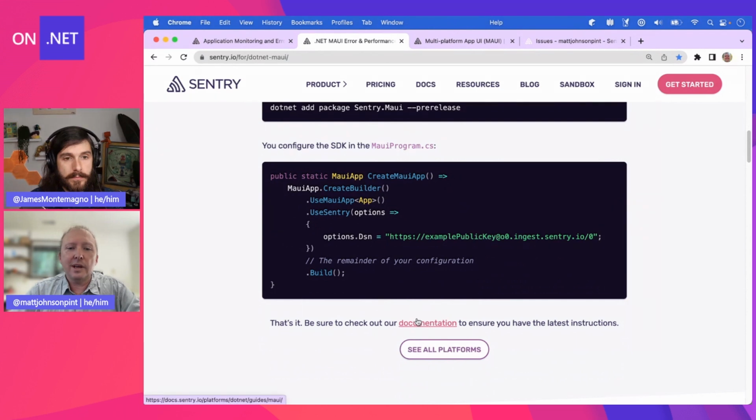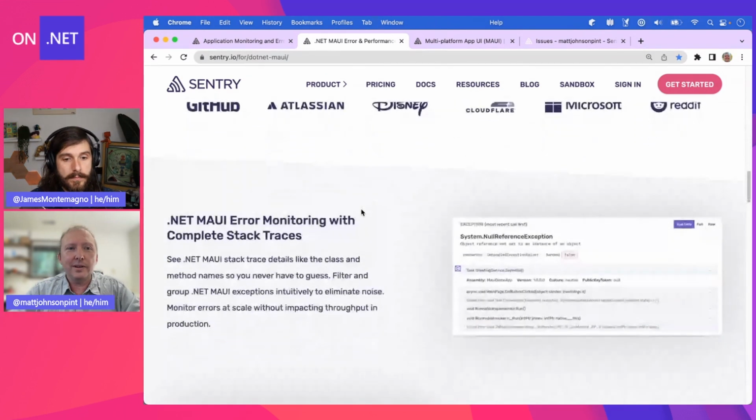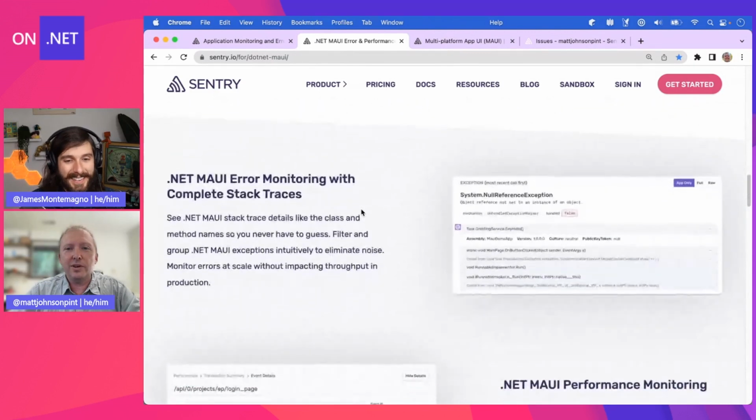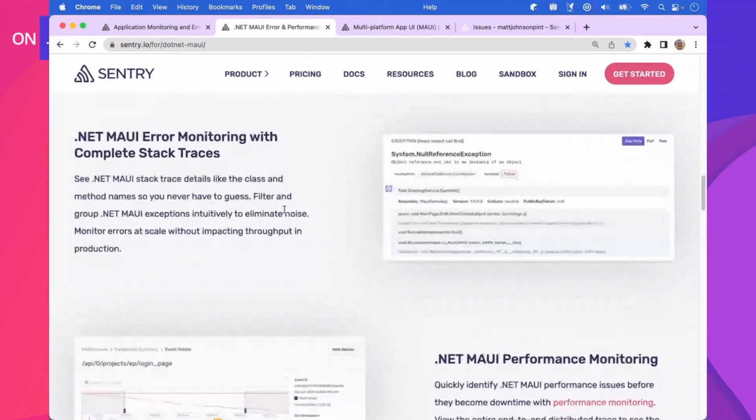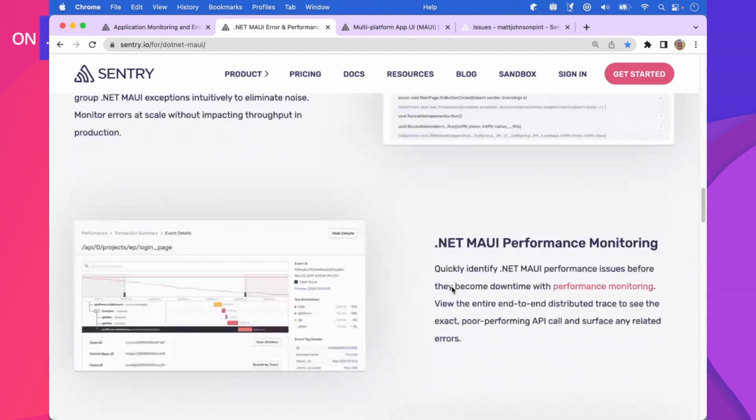And if you click our documentation link, you'll go into there. But I want to show you just a little bit more because I've already got some really great screenshots on this page. It'll show you what we can do. So say your application threw a null reference exception. Boom, we get your null reference exception and the entire stack trace. And you don't even have to think about how did that make its way to the internet? What happens if I've got 10 million of them coming through? How do I filter them out? How do I organize them? How do I sort them? All of that's handled by the Sentry platform. Even PII scrubbing and things like that.